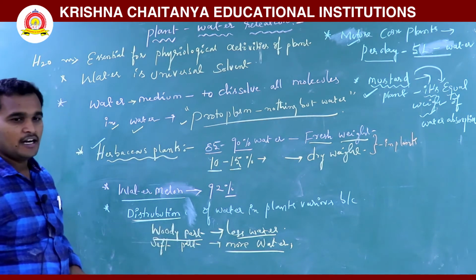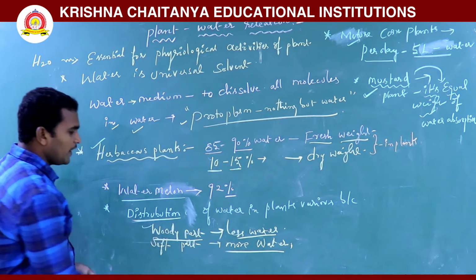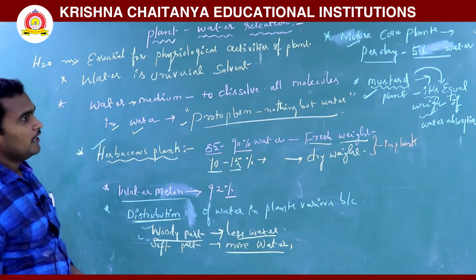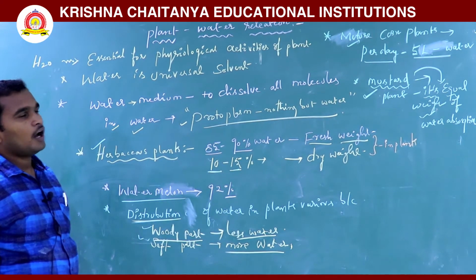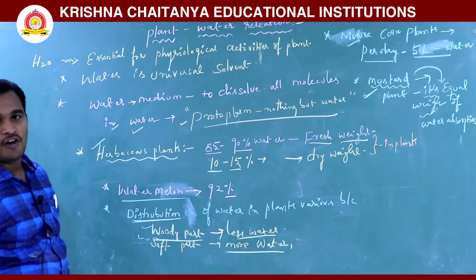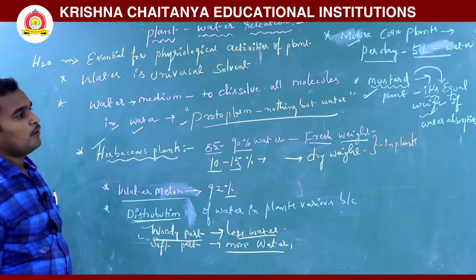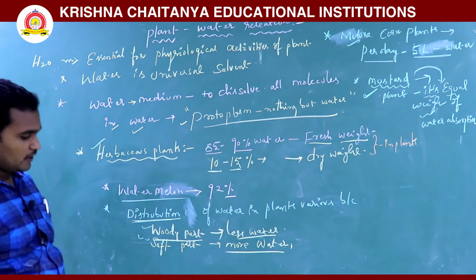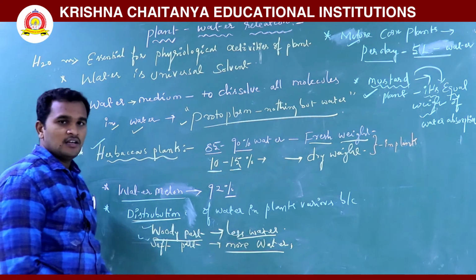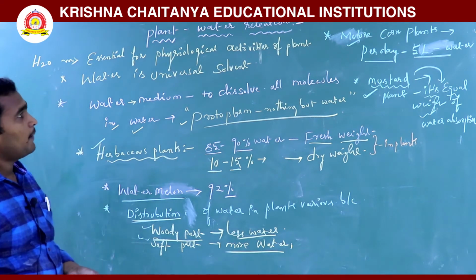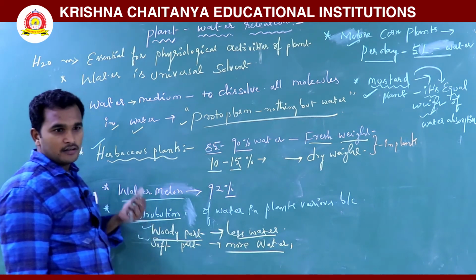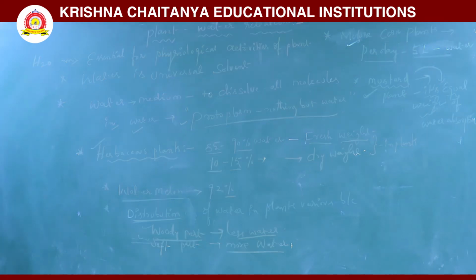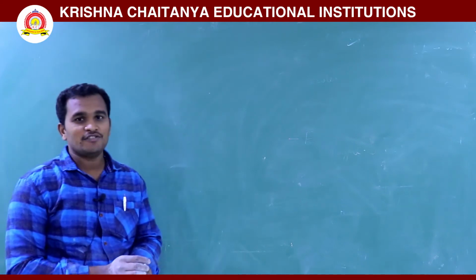The distribution of water in plants varies: woody plants have less water and soft-stemmed plants have more water. A mature corn plant absorbs 5 liters of water per day. A mustard plant absorbs an amount of water equal to its own weight. So this is plant and water relations, and we have completed plant water relations.